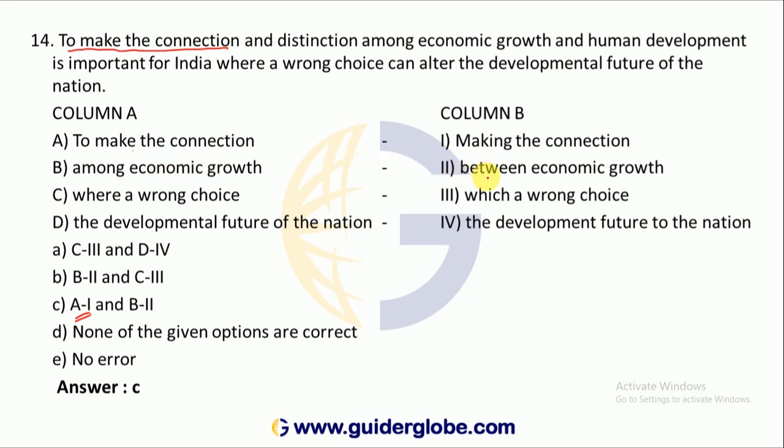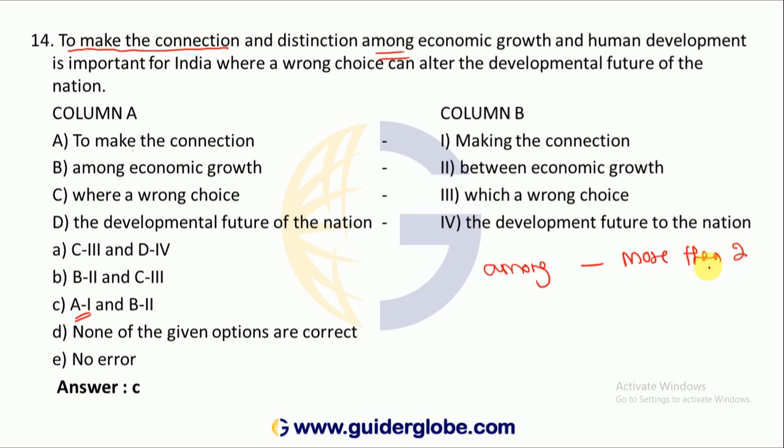Here, between economic growth. Okay. Distinction among economic growth. B2. Whether B2 change is required or not. Here among. When will among be used? Among will be used when more than 2, only then you have to use among.